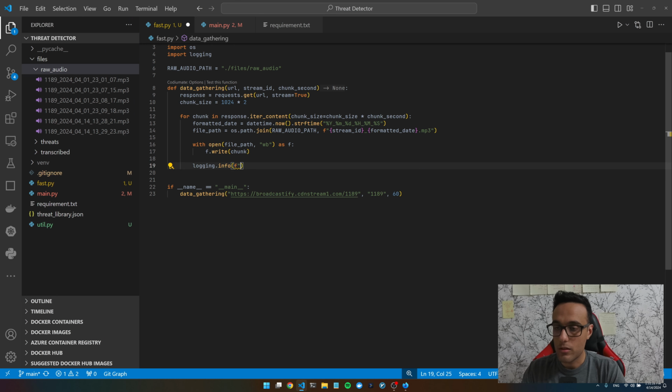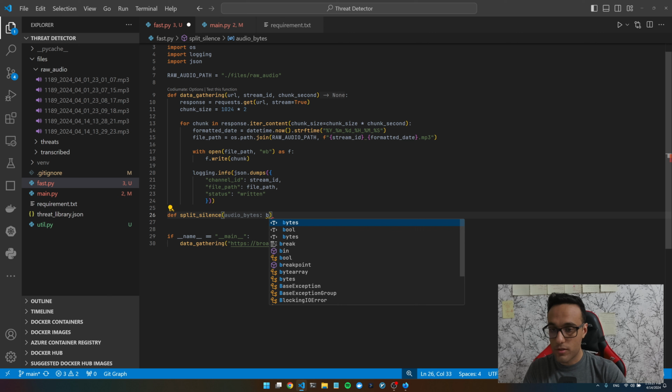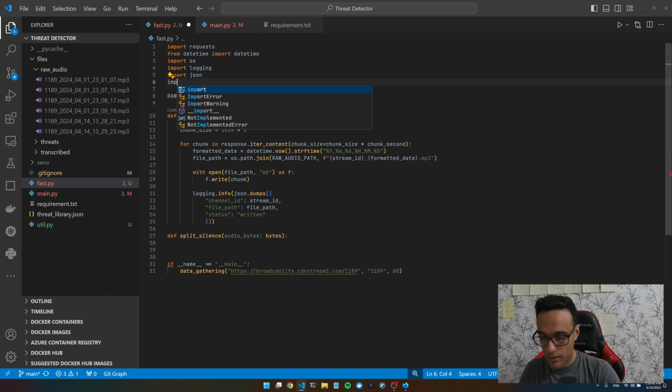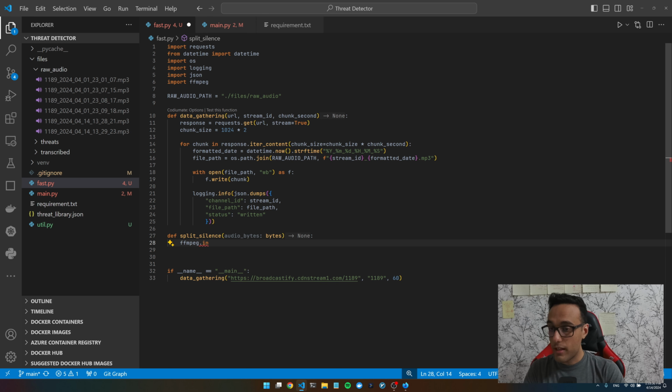Let's make the log a little bit better. We're gonna have a split silence function that's going to get the audio bytes as input, which is basically bytes. Gonna import ffmpeg, and I'm gonna say dot input.